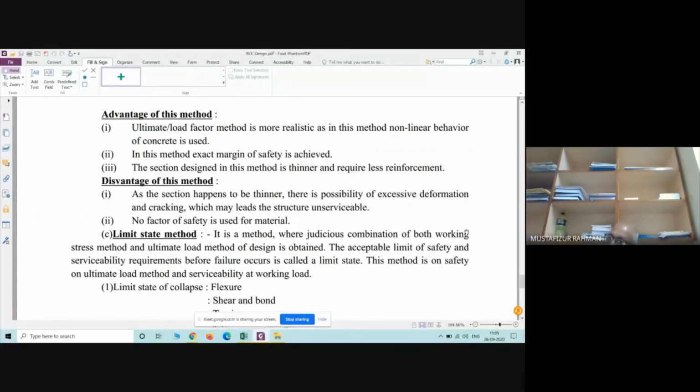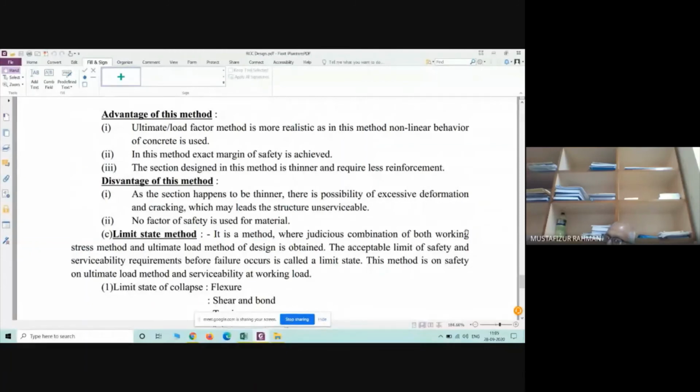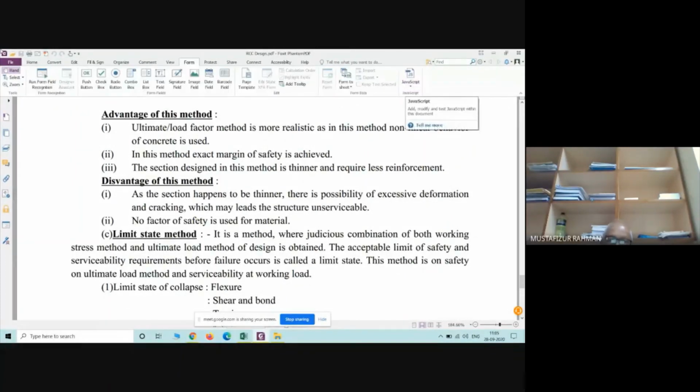Again, this factor is obtained by statistical analysis. Both are partial safety factors: one with respect to material, and in the case of load or force, it is called the partial safety factor for load. Nowadays, the values of partial safety factors are available in IS 456.